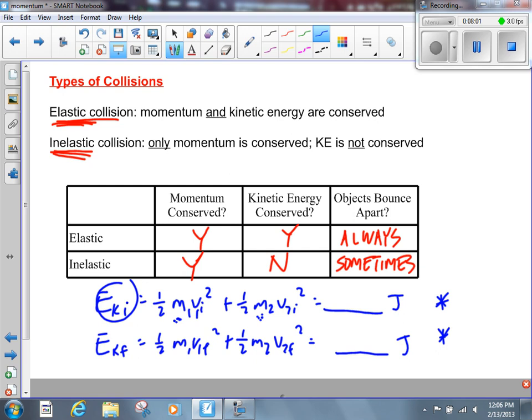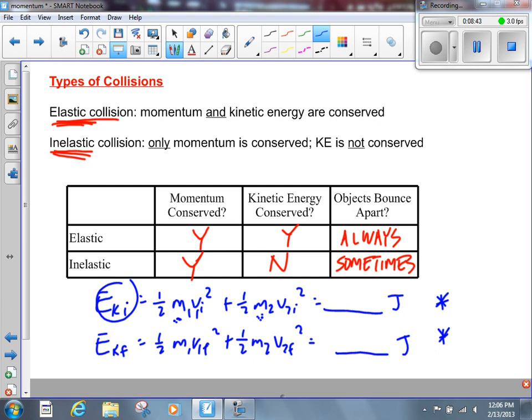Finally, the third common mistake is forgetting to square the v. What a lot of people will do is get mixed up between momentum and kinetic energy. They'll say 1/2 mv as opposed to 1/2 mv squared. I'll tell you this right now. If you use 1/2 mv versus 1/2 mv squared, you will find every single time that it's elastic, even when it's not. So there's no point in even doing it. If you're going to forget to square the speed, you're always going to find the initial is equal to the final. But it's not always equal to the final. So let's make sure we're using 1/2 mv squared as opposed to 1/2 mv.